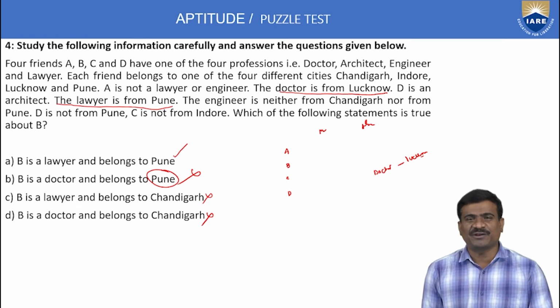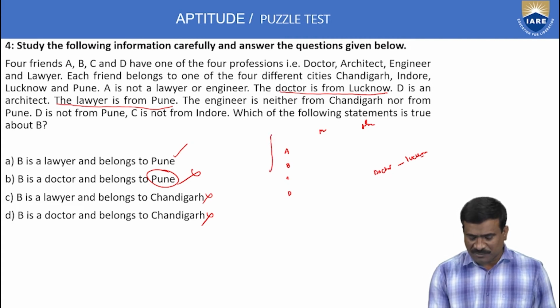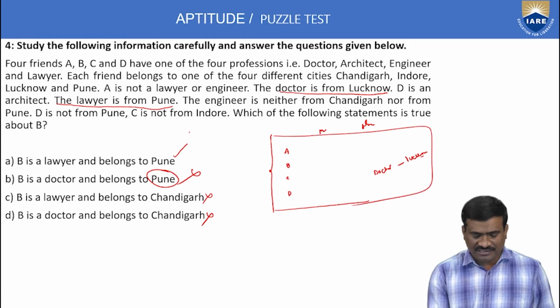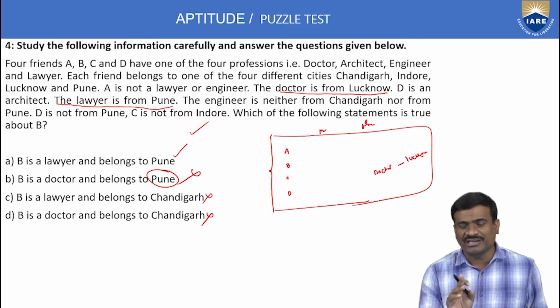The method is just to verify the options one by one. No need to solve the table. This type of questions belongs to 5 marks based puzzles. But this is only 1 mark. Just verify the statements and options. Out of 4 options, only one option exists.